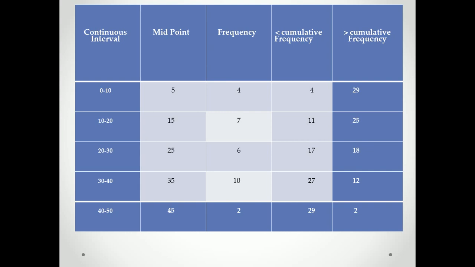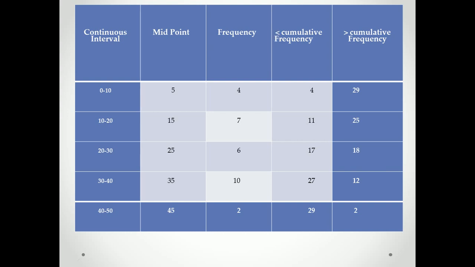The frequencies for these intervals are 4, 7, 6, 10, and 2. For 0 to 10, the frequency is 4. After that, we are going to calculate the less than cumulative frequency.